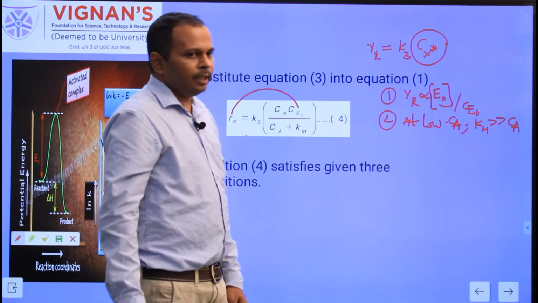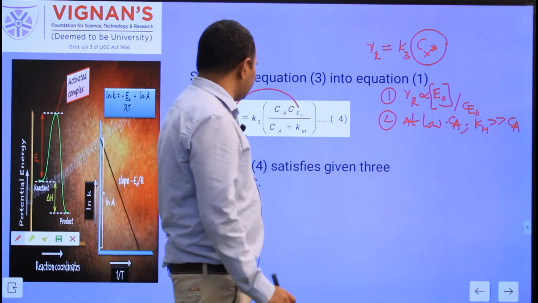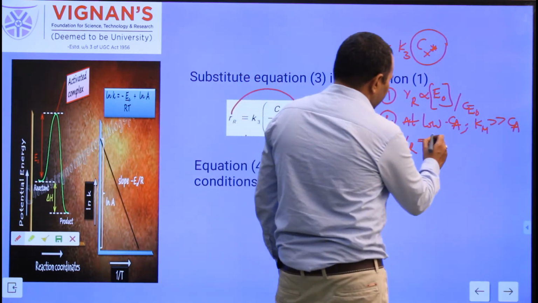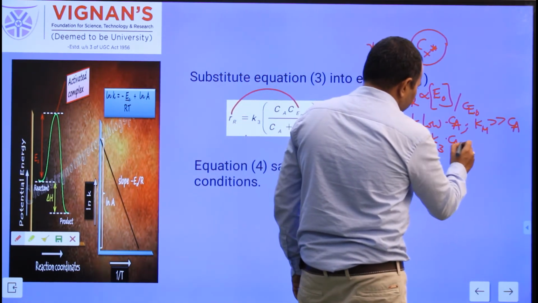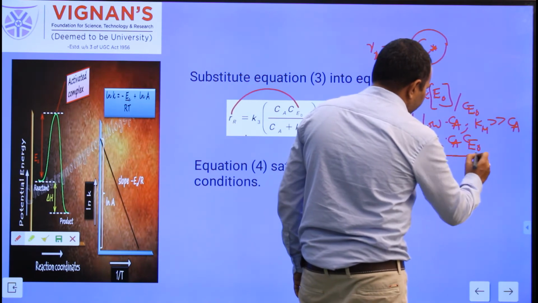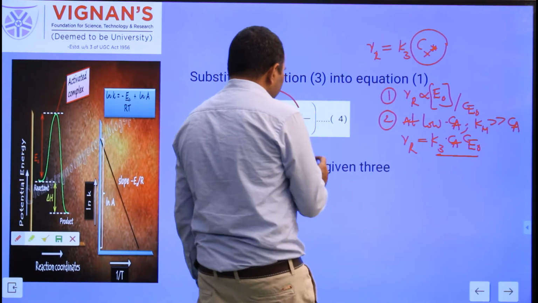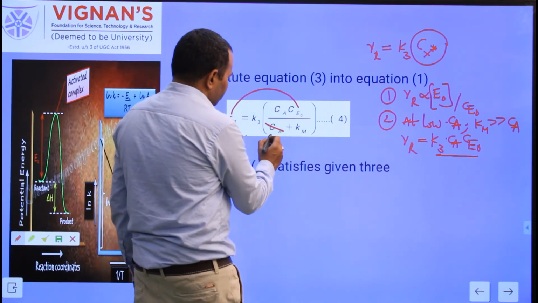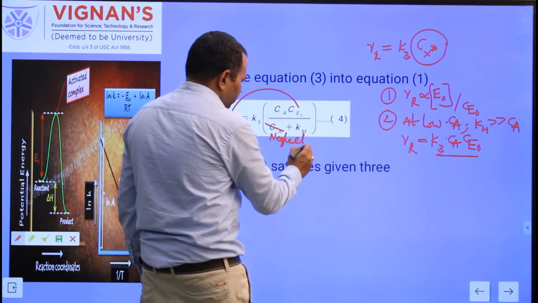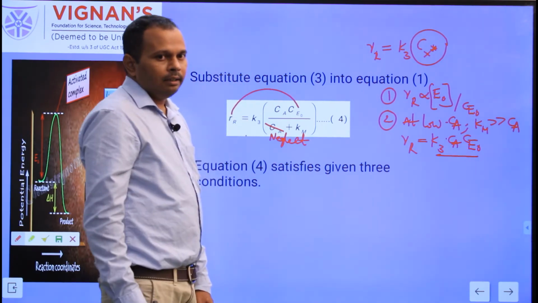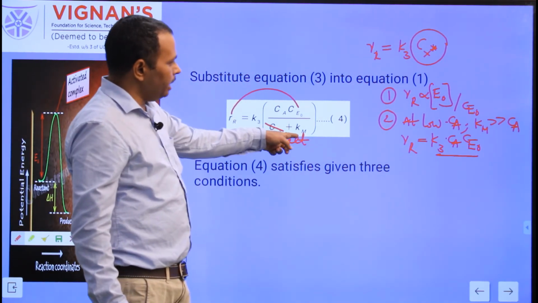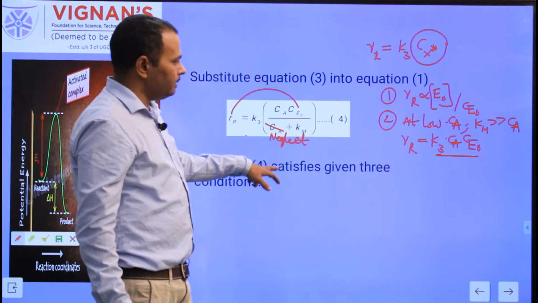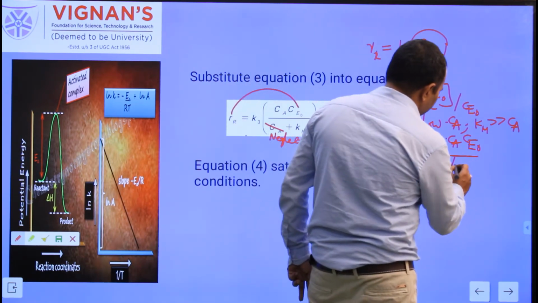When I consider Km very much greater than Ca, equation 4 can be written as rate of formation of R is equal to K3 Ca Ce0 divided by Km, since Ca can be neglected compared to Km.